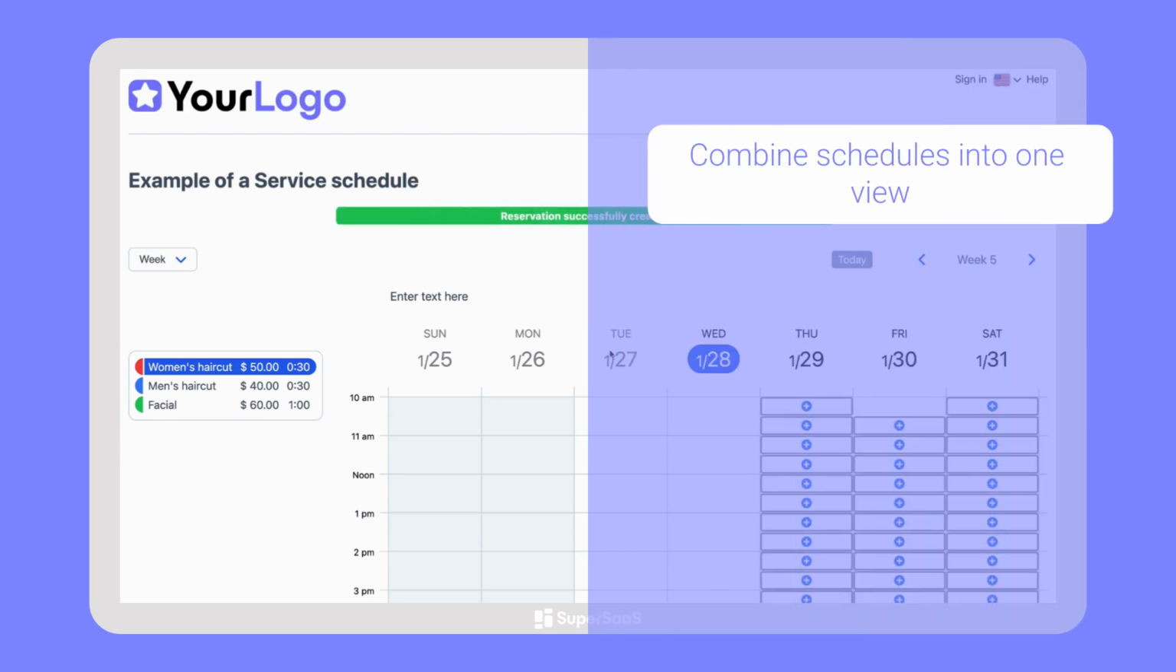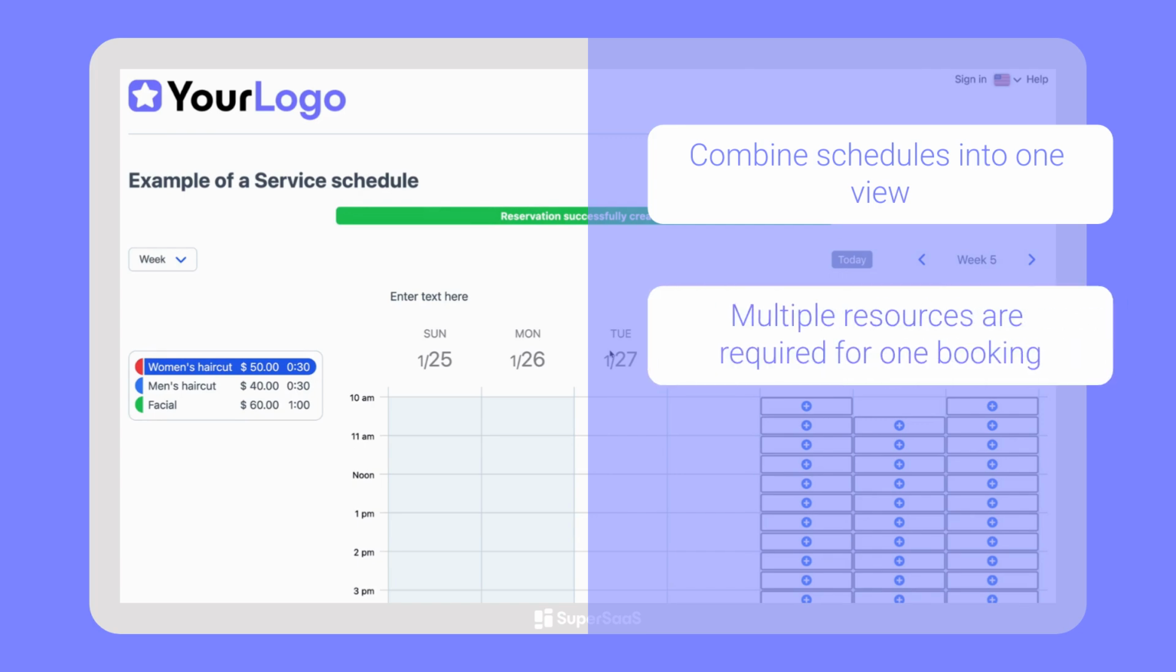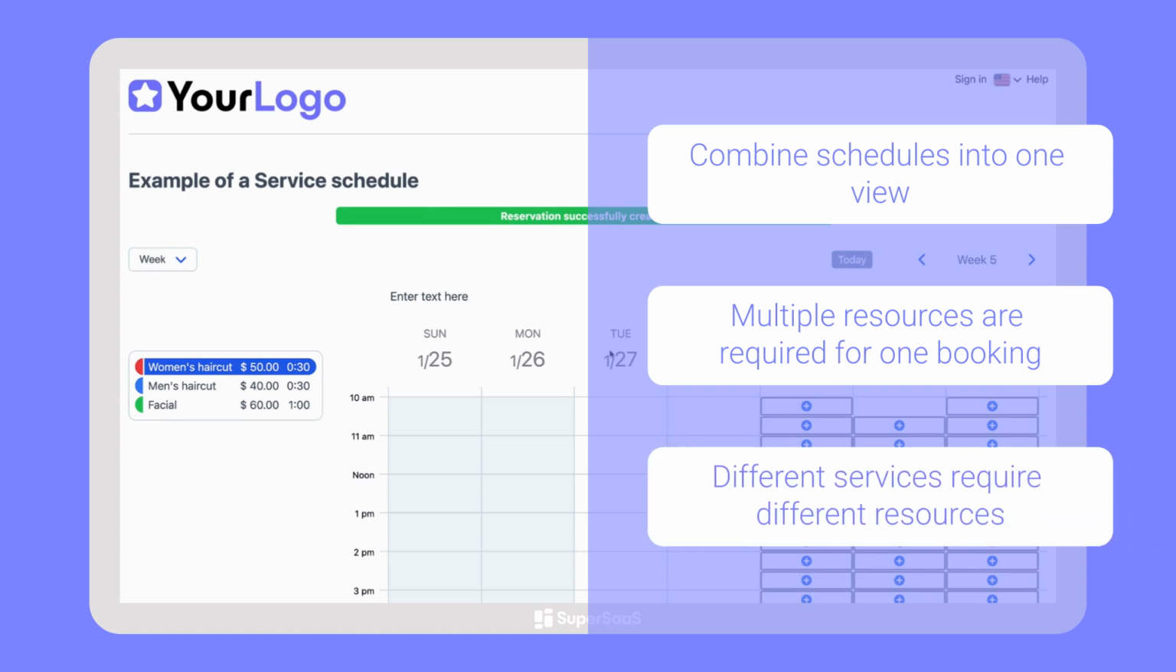Another scenario where the unique capability of a service schedule can be used is when multiple resources are required for one booking. For example, a booking for a treatment requires that both a room and a therapist are available at the same time. And third, when different services require different resources. For example, a certain treatment can only be performed by specific staff members. In this video, we'll focus on these three scenarios, but there are several other use cases where a service schedule offers possibilities that other schedules don't.